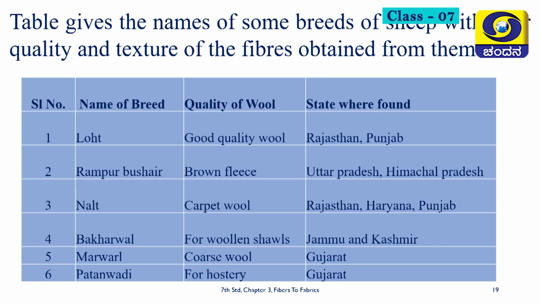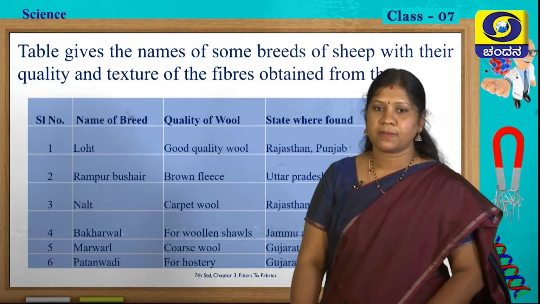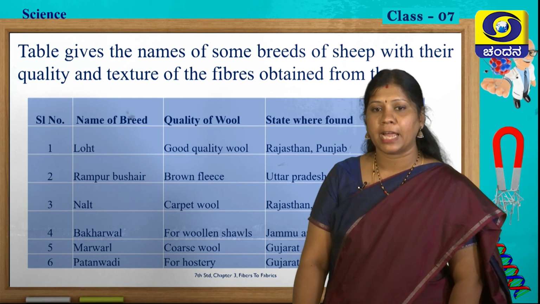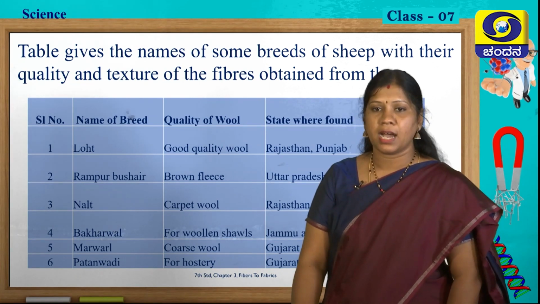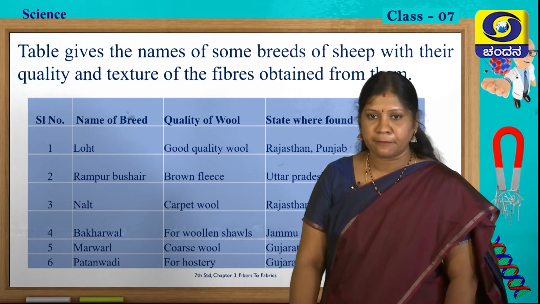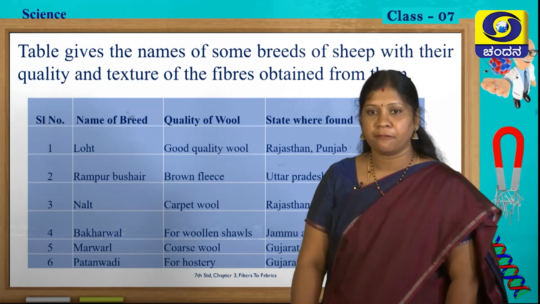This particular table is also in our textbook, to know much more about some breeds of sheep with their quality and texture of fibers obtained from them. Why do we need to know all about this? Because even though it is wool, the sweater, whatever kind of item from the wool, the texture of the wool will be different. Some wool will be very soft in nature, some will be very rough in nature.